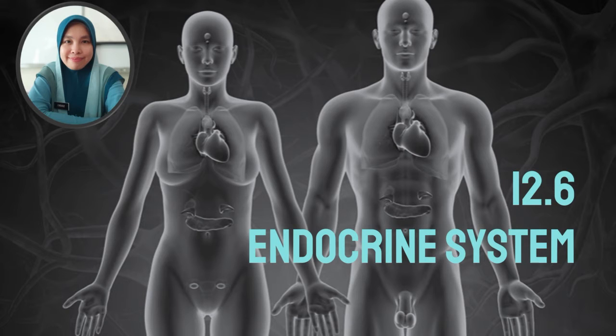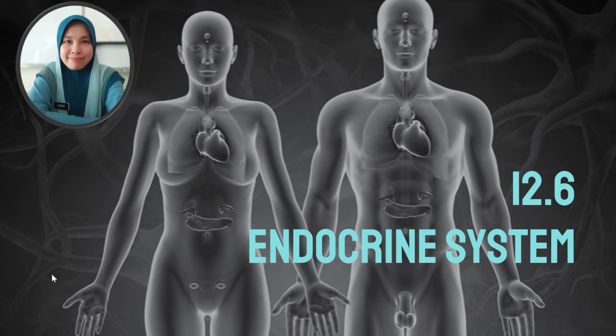So what is a hormone? Hormone refers to the chemical substances secreted by the endocrine glands to the target organ, target tissue or cells, to induce a response. I hope you still remember the types of glands that we have discussed, and also the hormones secreted by each gland.